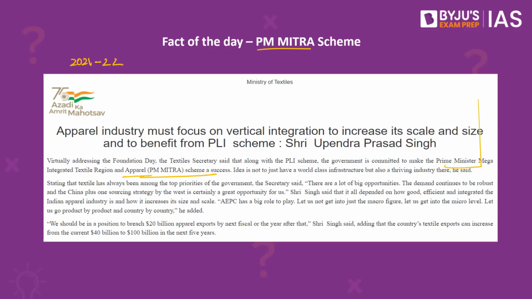So these textile regions and apparel parks could create a conducive ecosystem for the entire textile industry, and also the domestic workers could improve and start exporting their textiles. So the main aim of the scheme is to realize the vision of building an Atmanirbhar Bharat by creating a mark for India strongly on the global textile map.